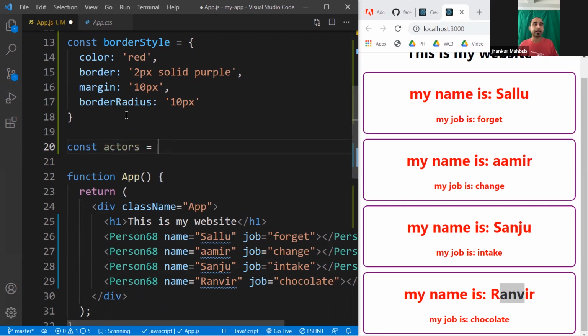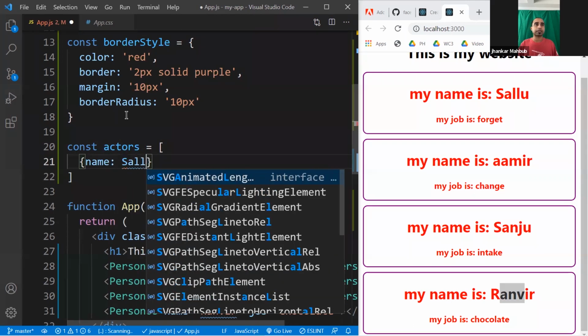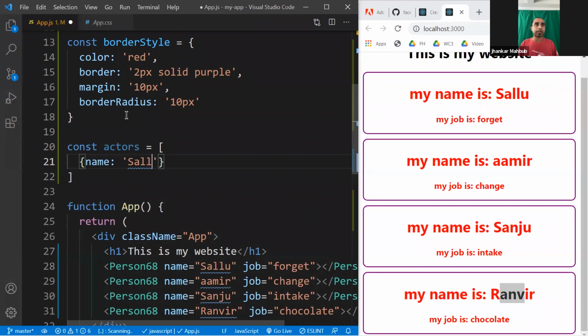This would be an array, since we're putting a lot of actors, and every one is an object, and each of them has a name. So this one maybe we'll put Sallu, and since this is a string, we'll put quotes, and then he has a job, which is he forgets his stuff and forgets who was his friend. We want to make multiple copies of this, so I will do Alt Shift and down arrow.